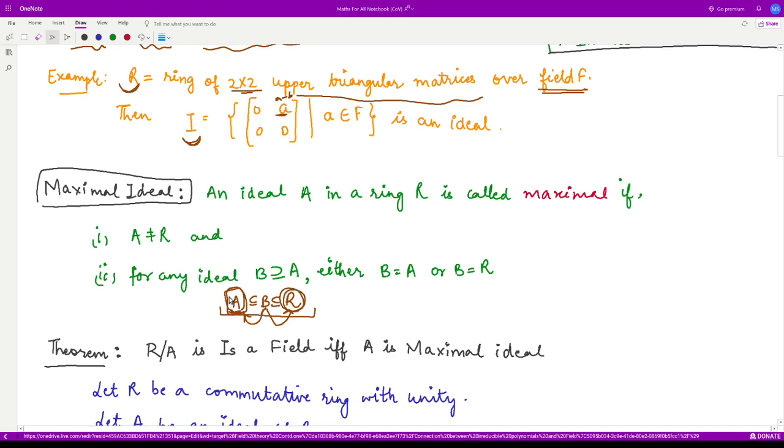That means between A and R, no ideal should exist. So in that case, we say that this A is a maximal ideal, right?